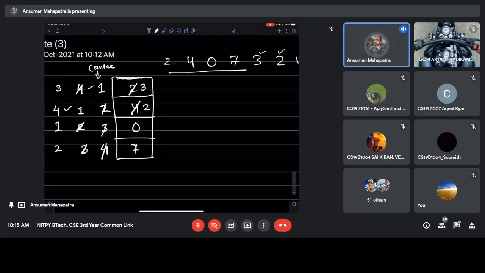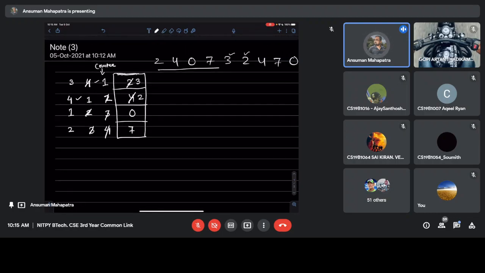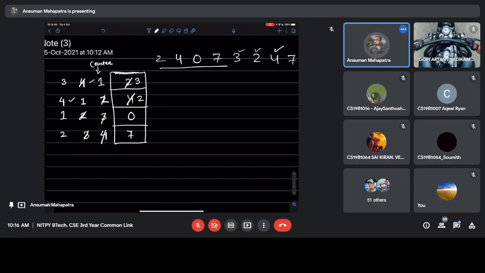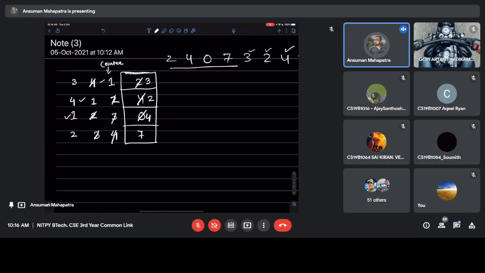Hopefully you understood now how this counter is working. Now 4 is coming. 4 is again not there in this frame, so we will replace the lowest count value, that is 0. So 0 will be replaced by 4. Rest of the values will be reduced by 1 again.